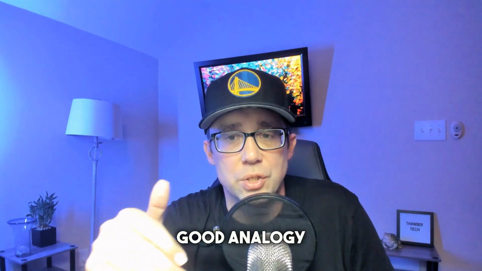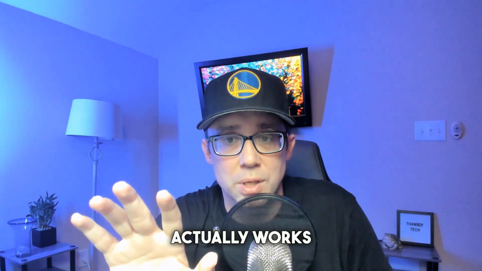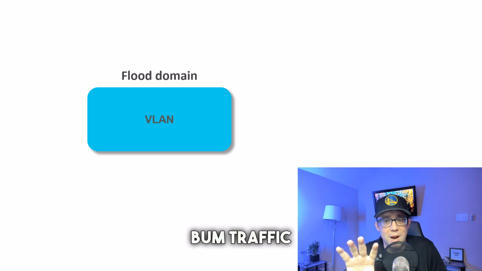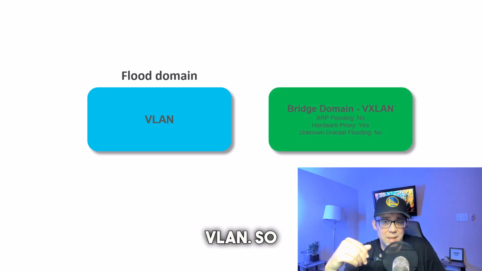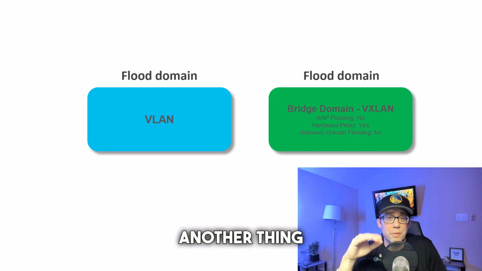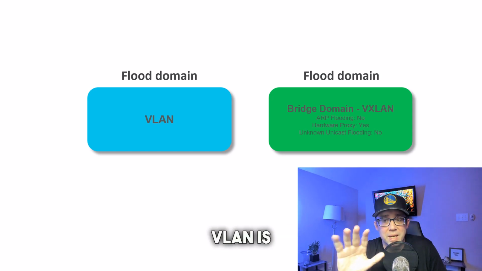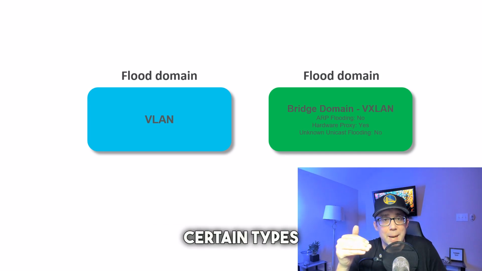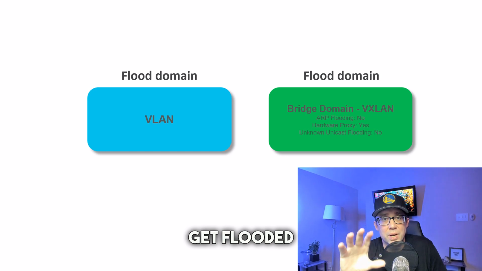So I think a good analogy to remember how a bridge domain actually works is to compare it to a VLAN. And so in traditional networking, a VLAN is its own flood domain. So BUM traffic gets flooded across the VLAN. And a bridge domain is a lot like a VLAN. So a bridge domain is also its own flood domain too. But instead of a VLAN ID, a bridge domain uses a dedicated VXLAN ID. Another thing that makes a bridge domain different from a VLAN is a bridge domain has configuration knobs that allow you to control whether certain types of BUM traffic actually get flooded over the bridge domain.